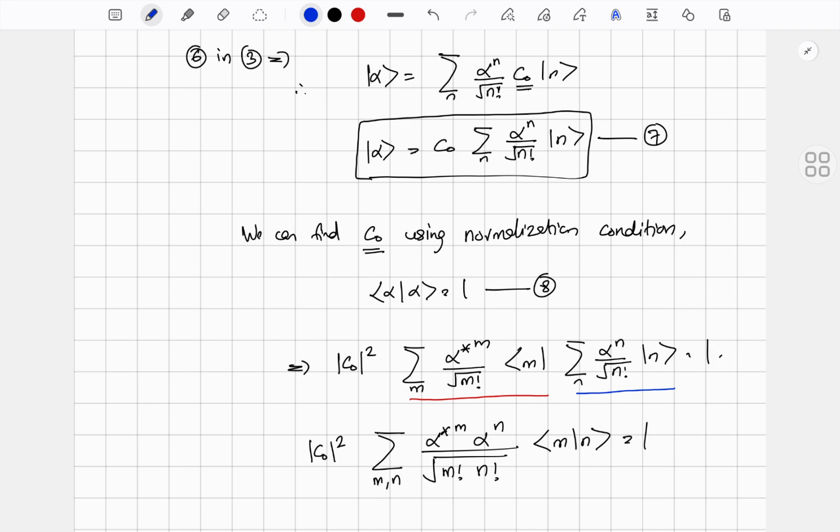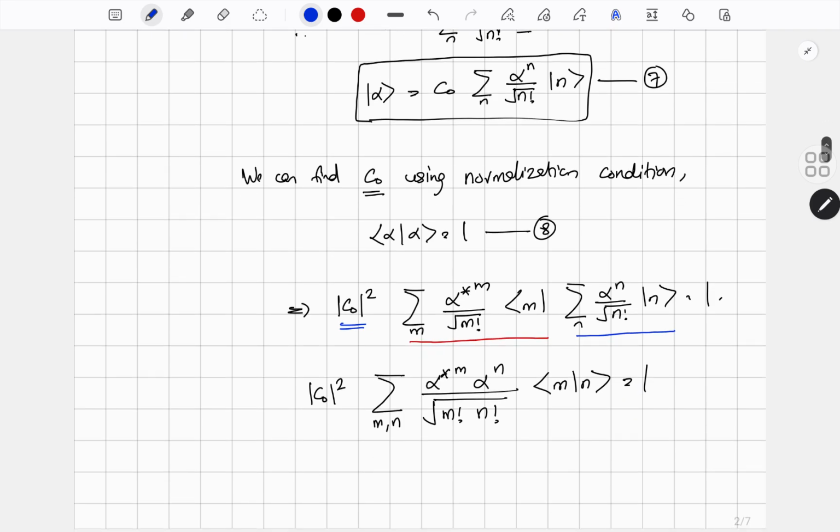In both bra alpha and ket alpha, c0 is common. In general c0 can be a complex number, so when you take bra alpha it becomes c0 complex conjugate, and its product would be mod c0 squared, and the remaining terms I have written here.